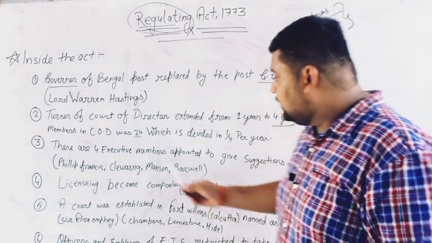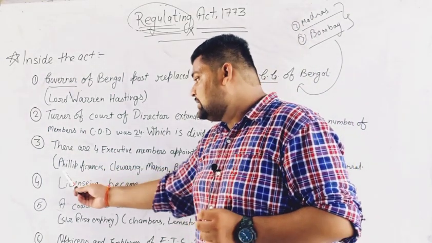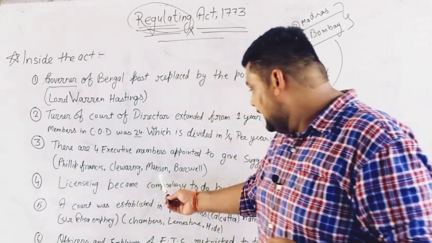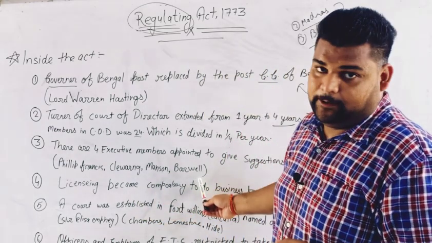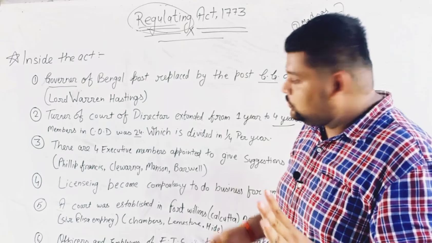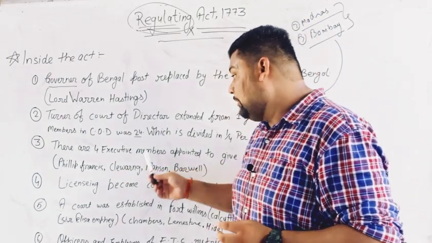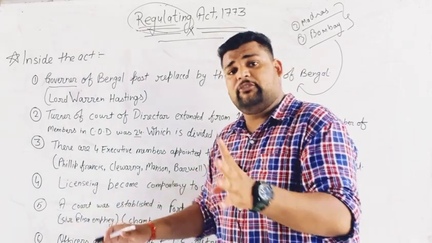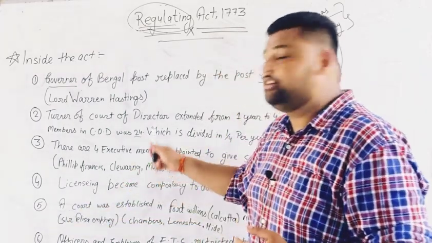And who were the 4 executive members? Sir Philip Francis, Sir Twain, Sir Manson, and Sir Bowen. These are the 4 members who were appointed as executive members. They were the first 4 members, not fixed members.